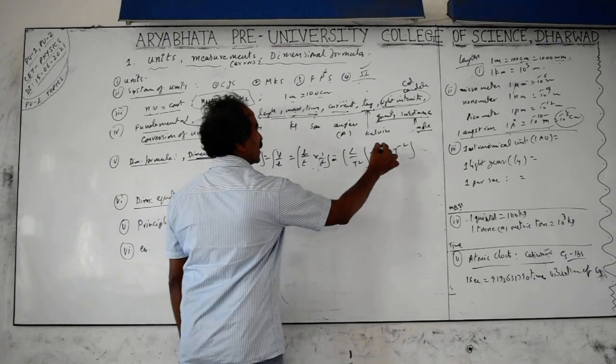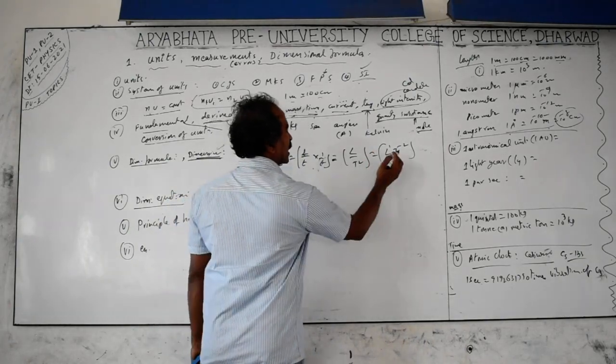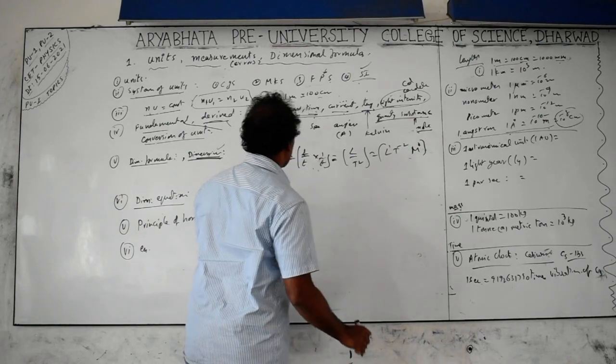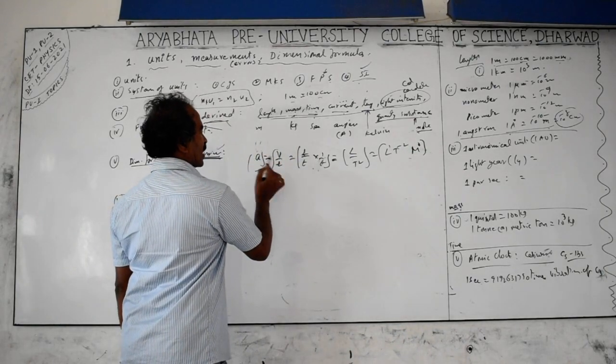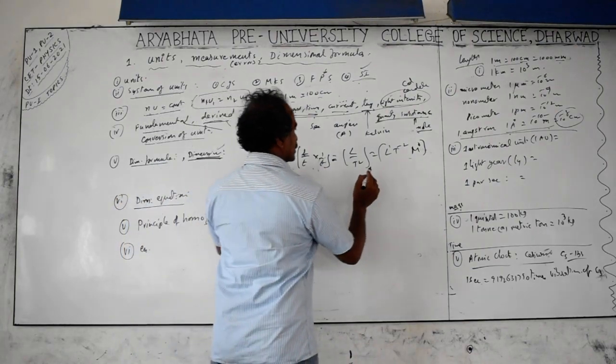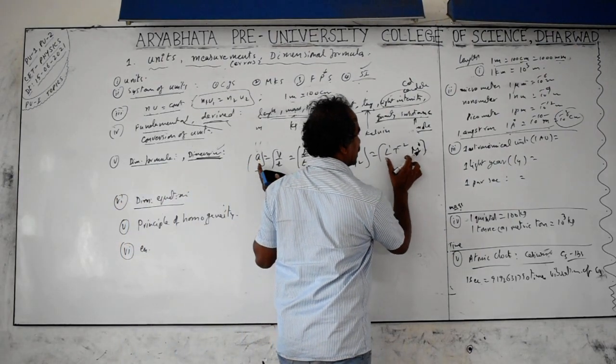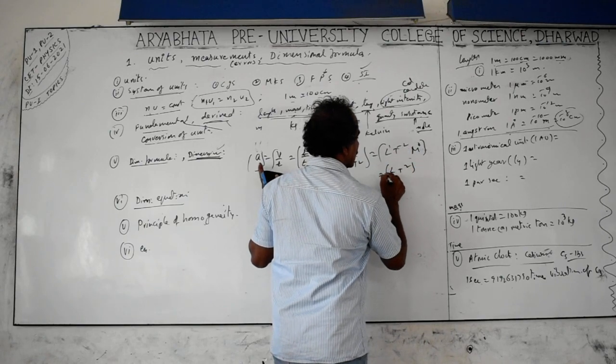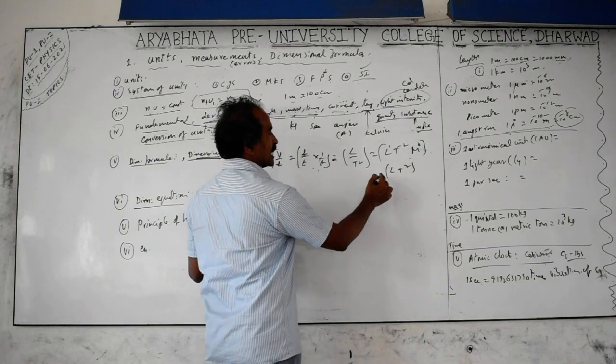L power is 1, not written also means 1, and mass I didn't mention. When not mentioned we can write the power as 0, and anything to the power 0 is 1. So the dimensional formula of acceleration is LT minus 2.